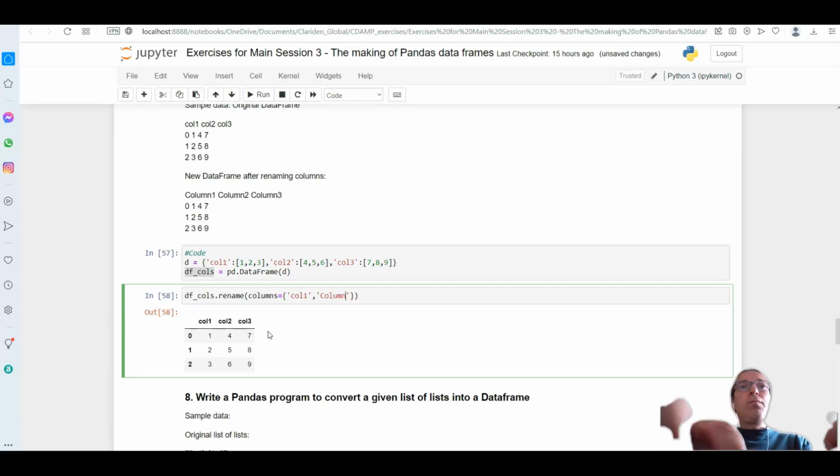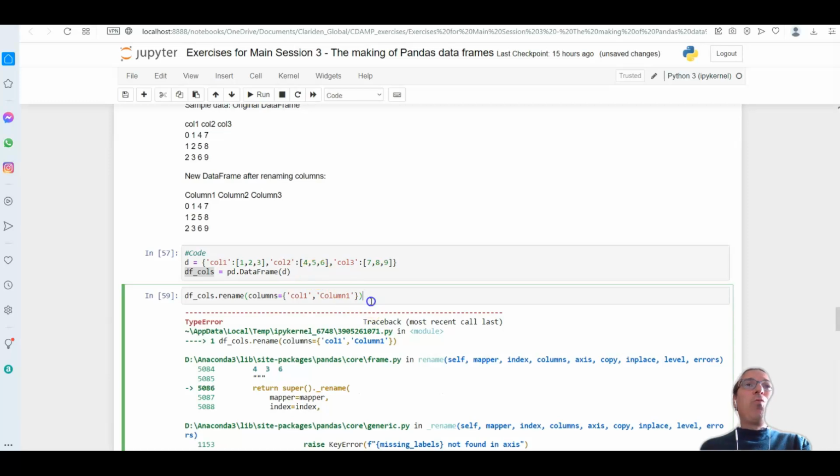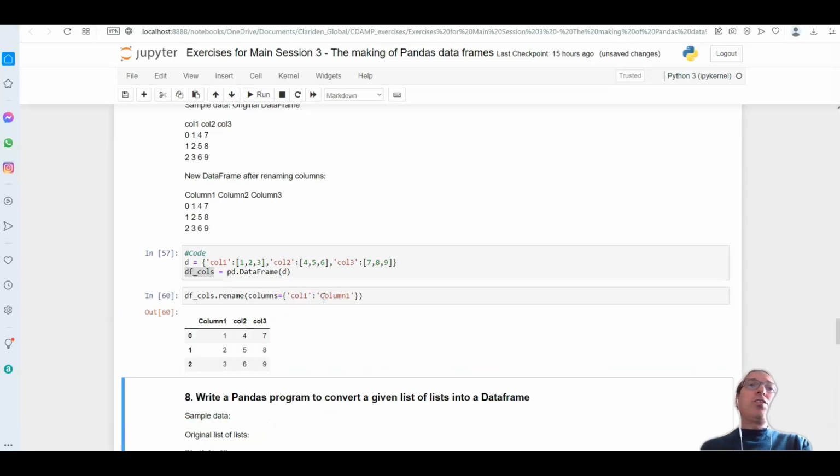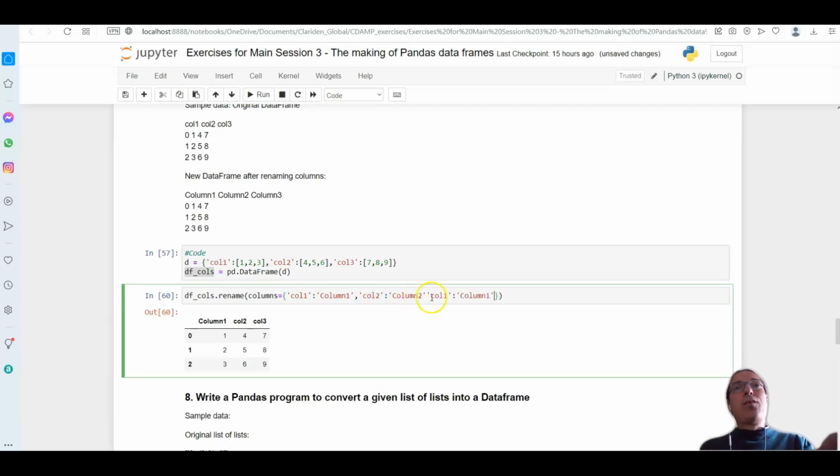Sorry, a mistake here. This is a dictionary. This is okay if I'm renaming one column. It is also okay if I'm renaming 2 columns, or even 3 columns.